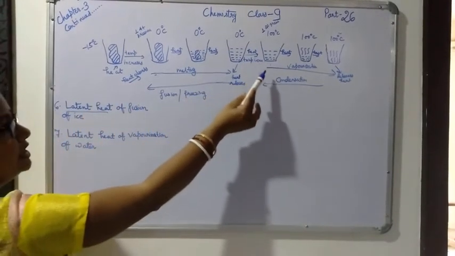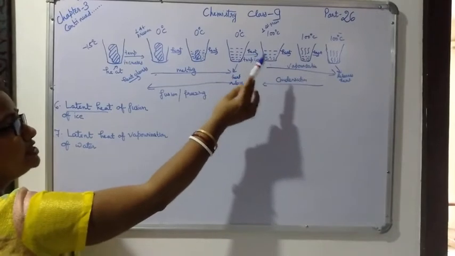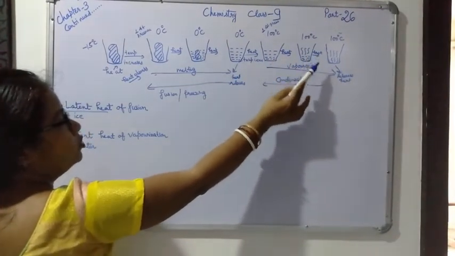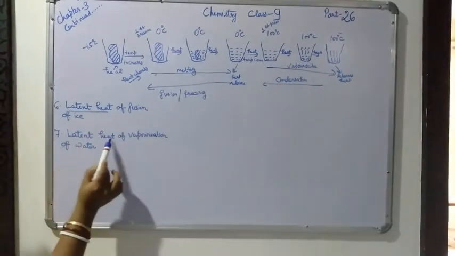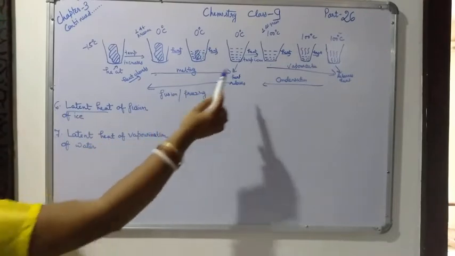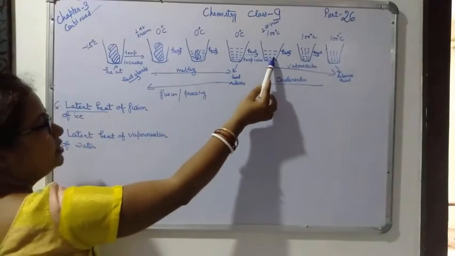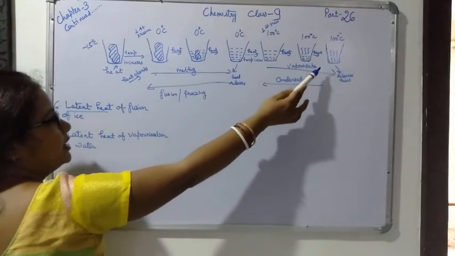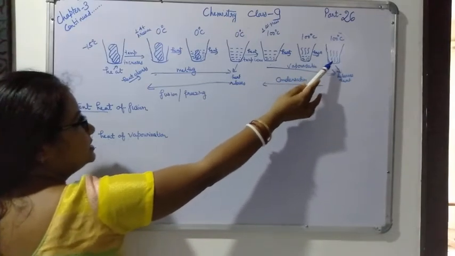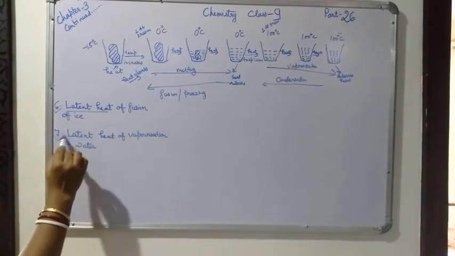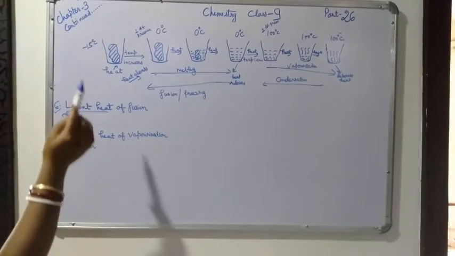And the amount of heat which is required for changing the liquid state to gaseous state is called latent heat of vaporization of water. The amount of heat required for changing the liquid state to gaseous state is the same amount required for changing the gaseous state to liquid state. So this is called latent heat, the heat which is required.